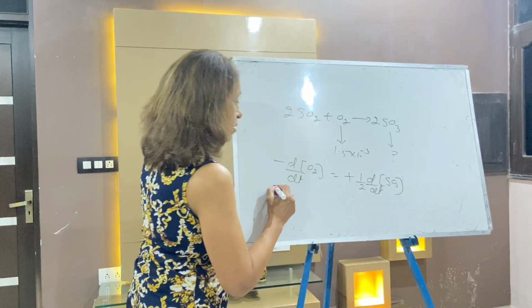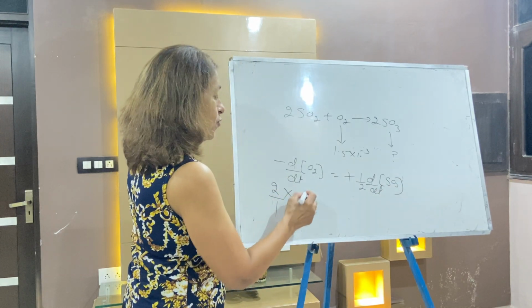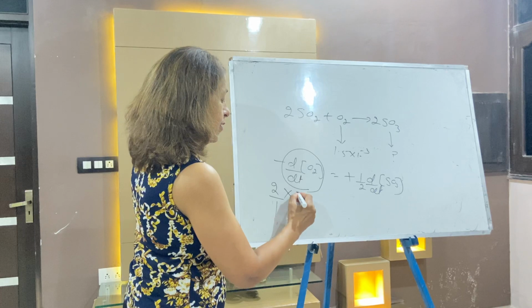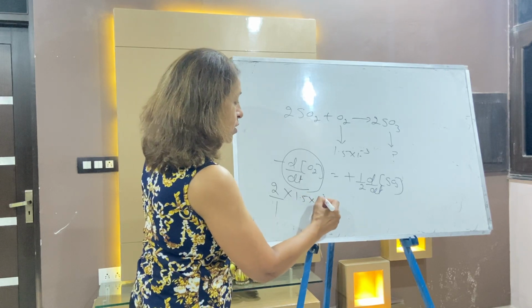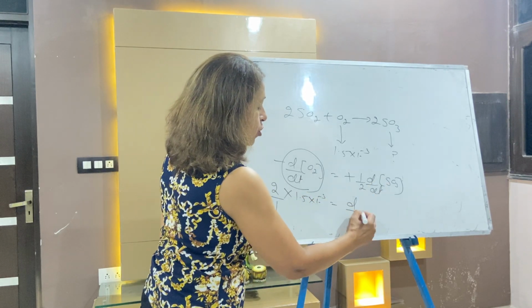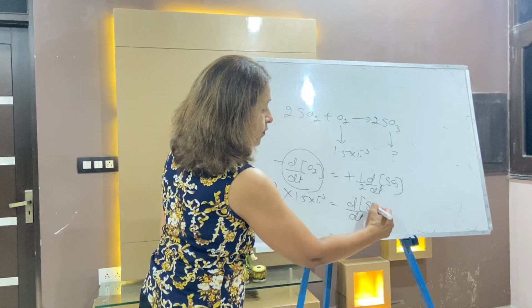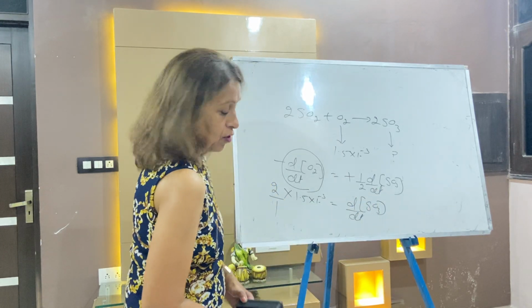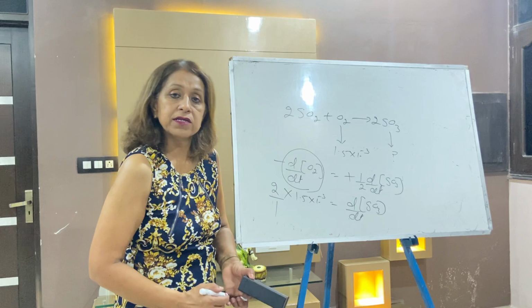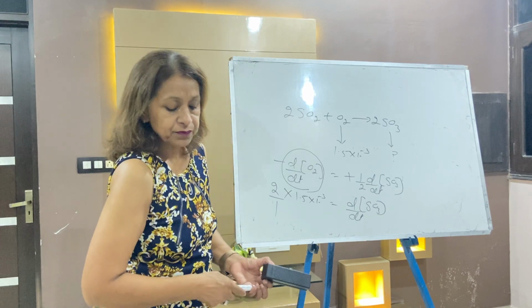Bring 1 by 2 here. It's 2 by 1 into the rate of this oxygen. It is given, it's 1.5 into 10 to the minus 3. It is equal to d by dt of SO3. So this is the way you can calculate. The answer is 3 into 10 to the power minus 3. You will select that option.